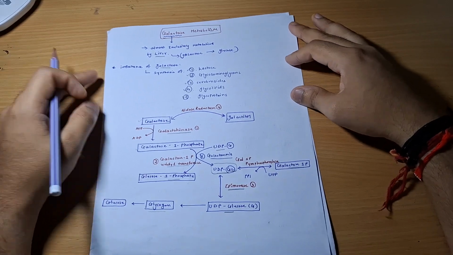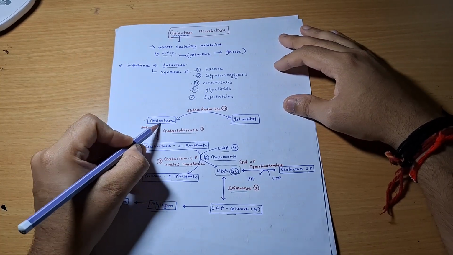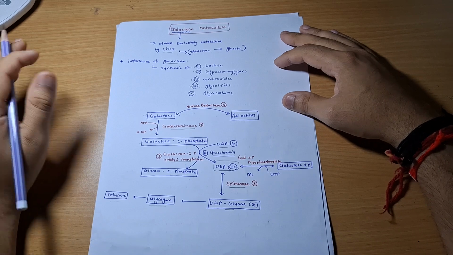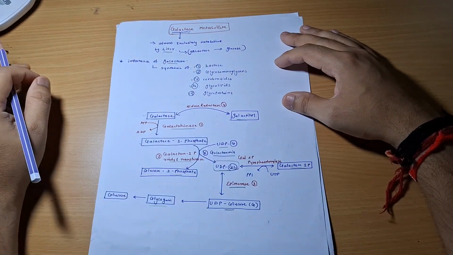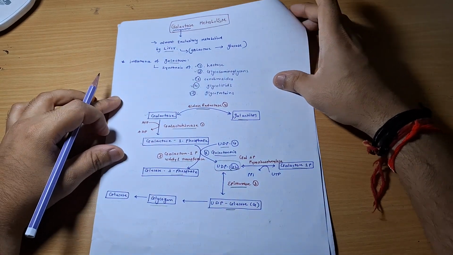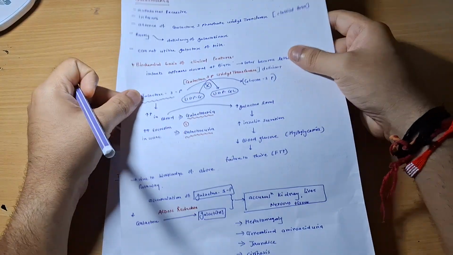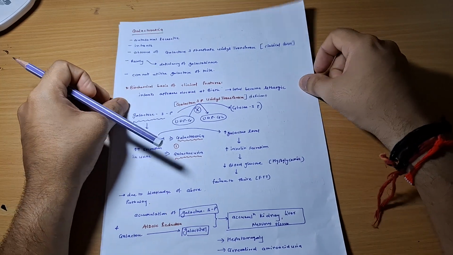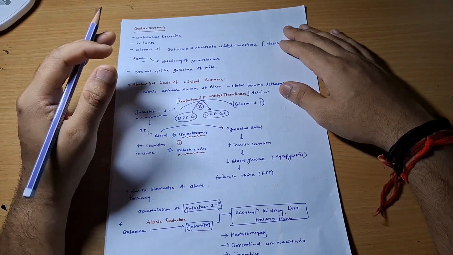Okay, sometimes what happens, this excess of galactose can be converted into galactitol by one enzyme which is called aldose reductase enzyme. Okay, so now we will be talking about galactosemia and the complete disorder.